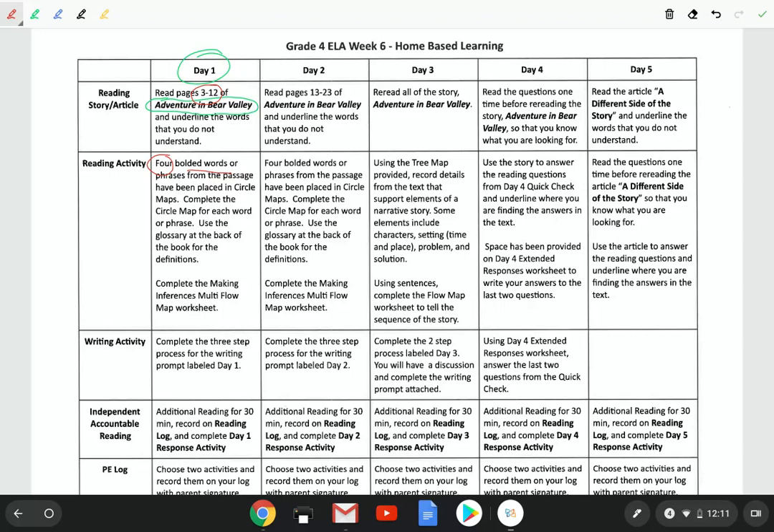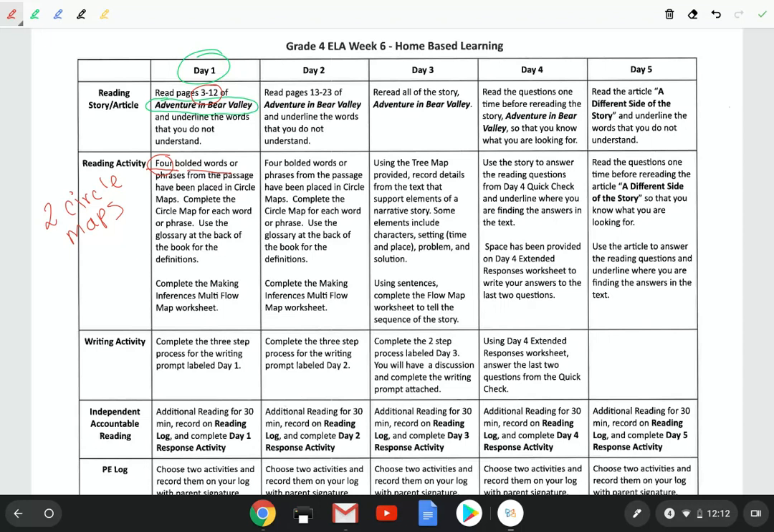Here's a choice for you. Instead of doing 4 circle maps, you may only do 2. Okay, so I am going to write here 2 circle maps. And so you choose which of the 4 circle maps you want to do. You choose the 2 that you will be completing, okay? And so you complete, instead of 4, 2 circle maps.